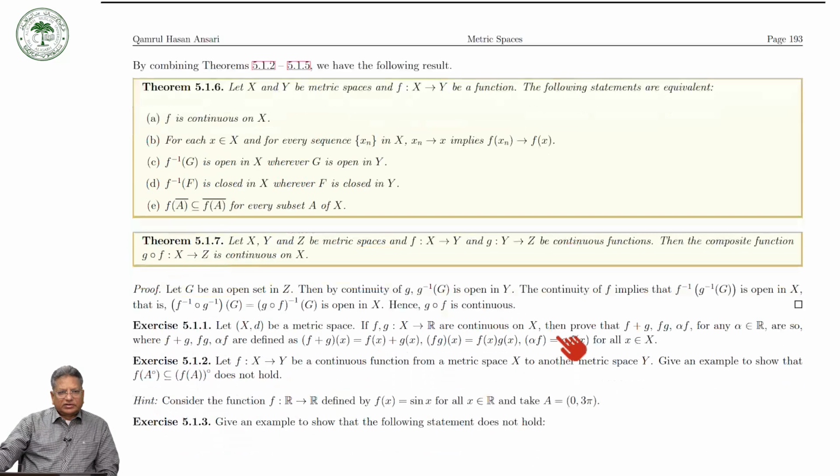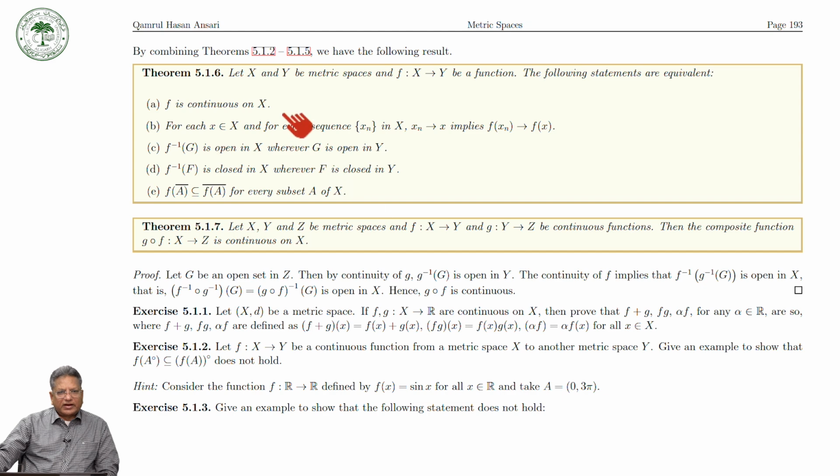continuous functions in the following way: if x and y are metric spaces, f is a function from x to y, then the following are equivalent. A function is continuous on x if and only if for every sequence xn converging to x implies that f of xn converges to f of x.